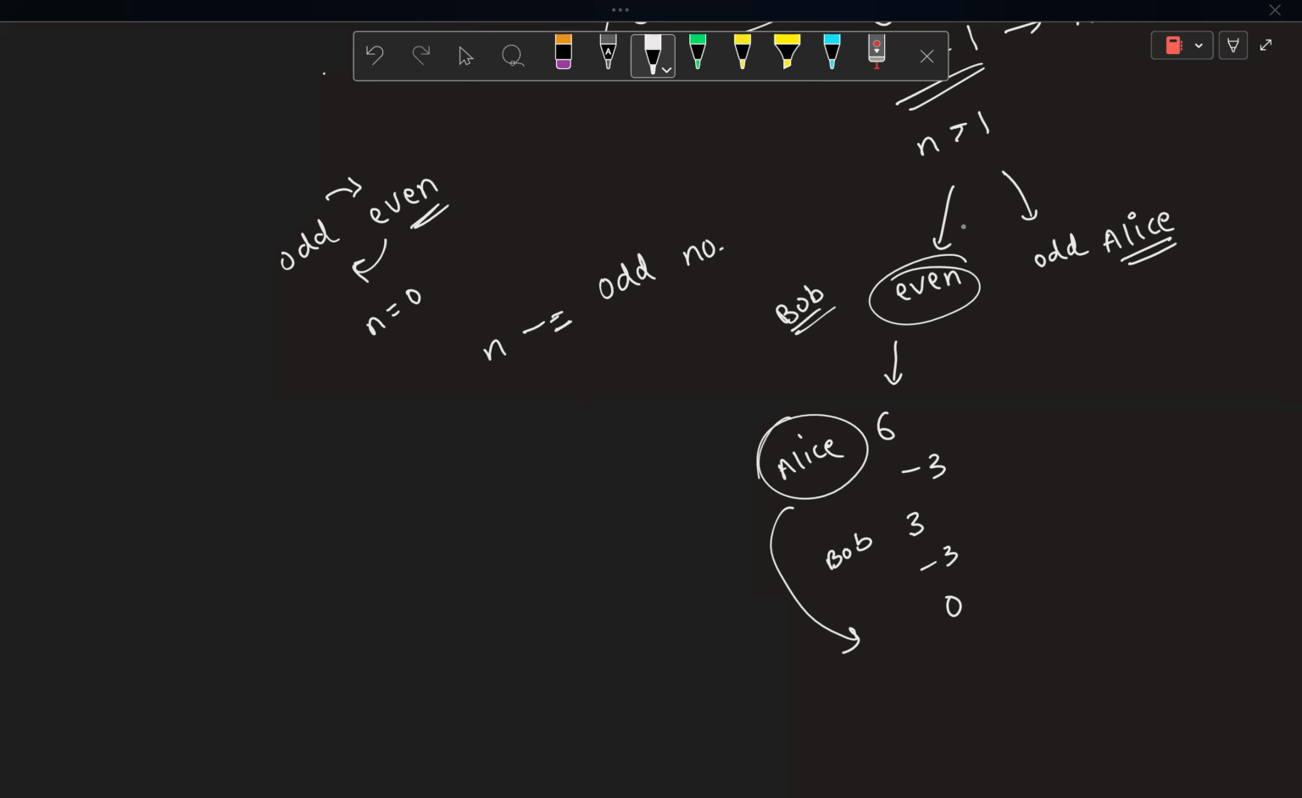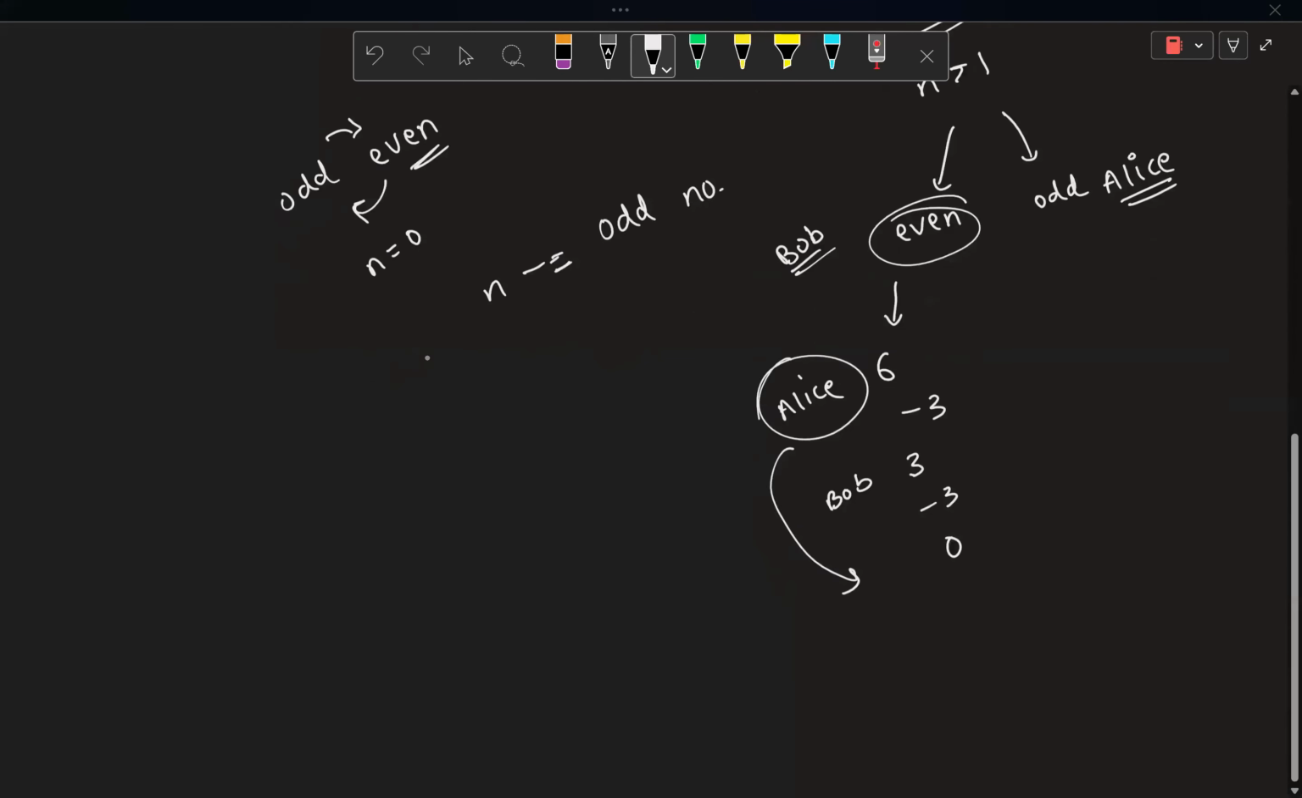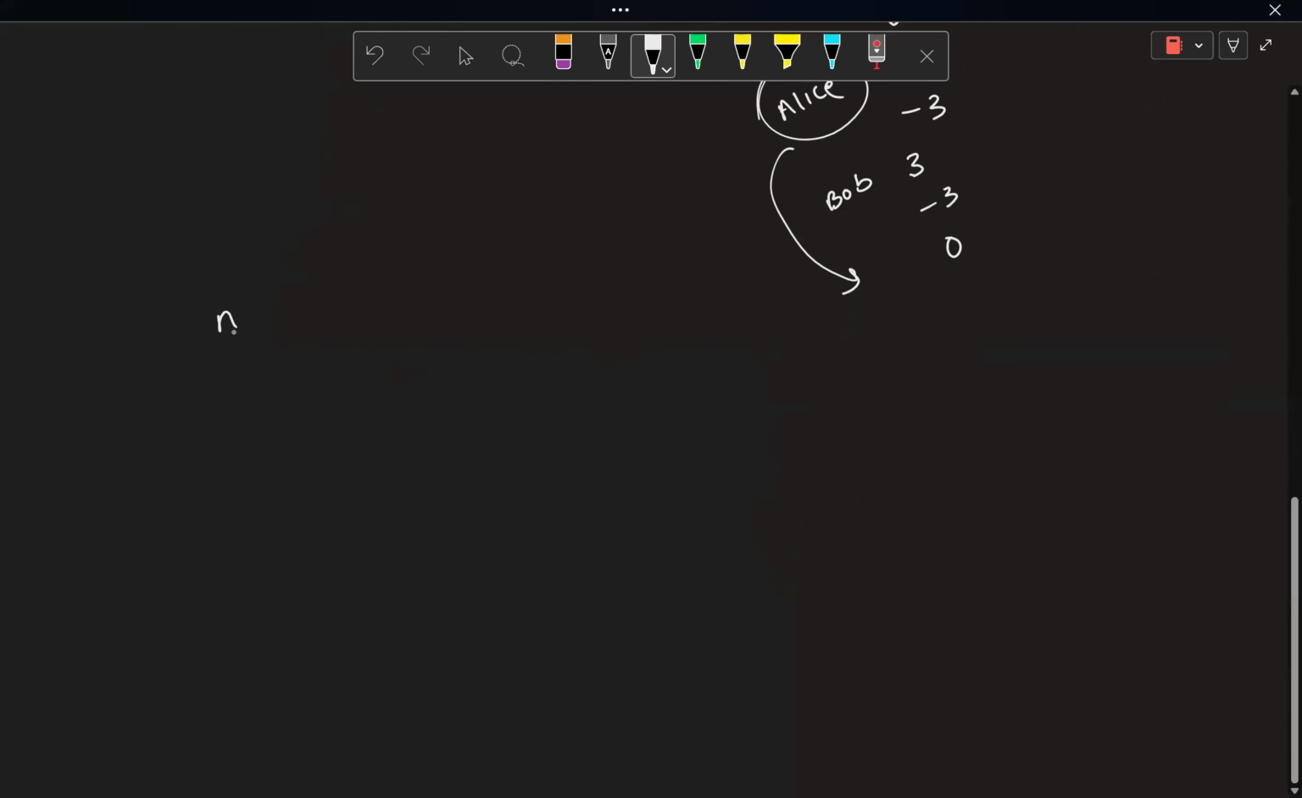Okay, let me explain it once again. In this problem, we had been given an integer n. What we had to do in every move was choose some odd prime factor p, and subtract it from n.